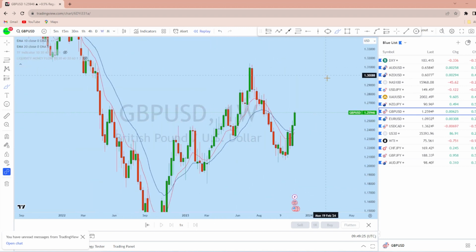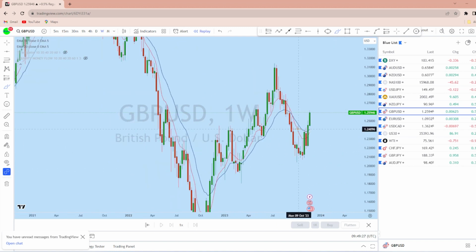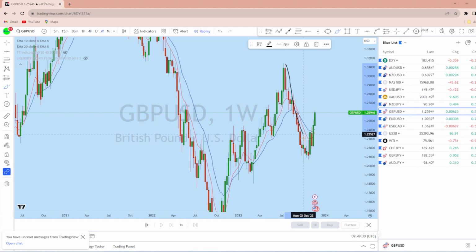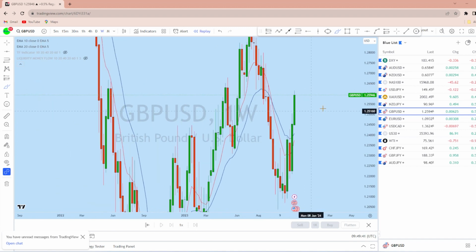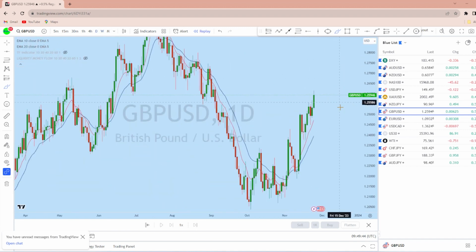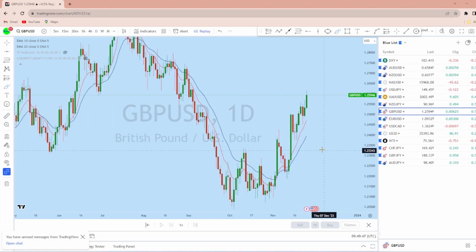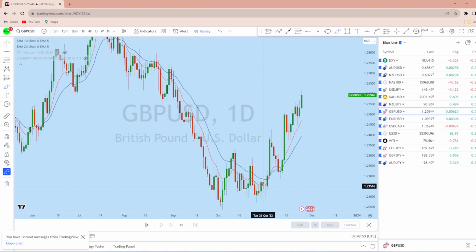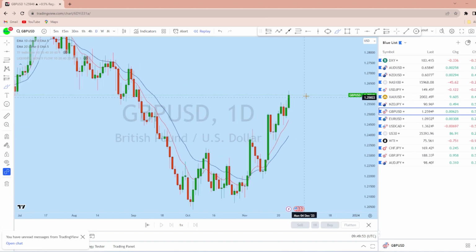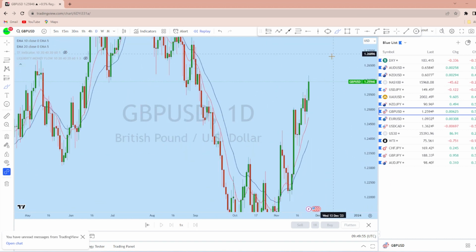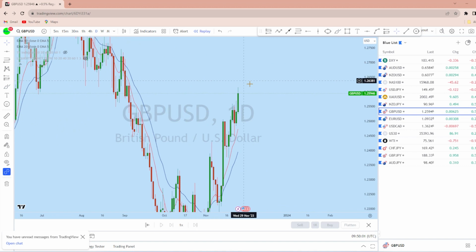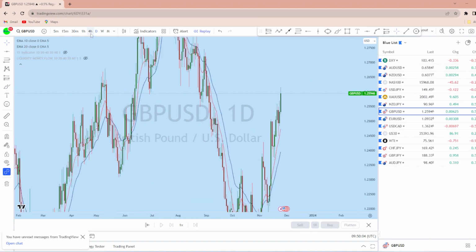Now looking at weekly time frame, we can see that from the weekly perspective as well, there was a big drop on GBPUSD, a pullback to this liquidity zone, and from that level we can expect GBPUSD to come down to create a new lower low. Now looking at daily time frame on GBPUSD, what we see from the daily perspective is a daily local bullish market structure, and what we can expect on GBPUSD is for the price to retest this level and then to continue to drop towards its long-term downtrending market structure.